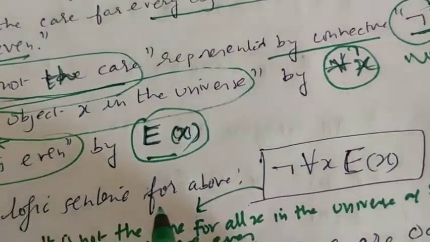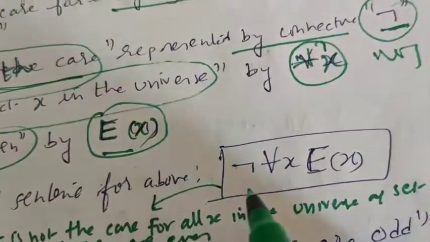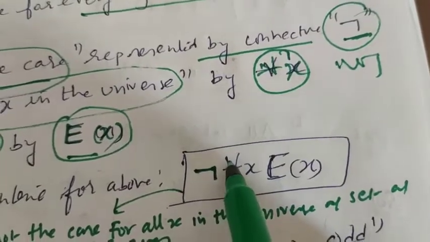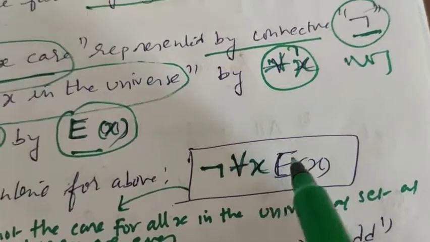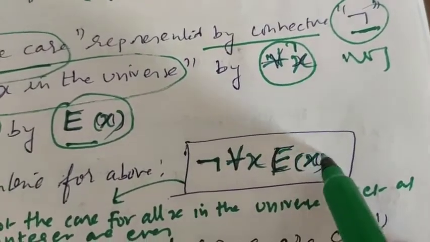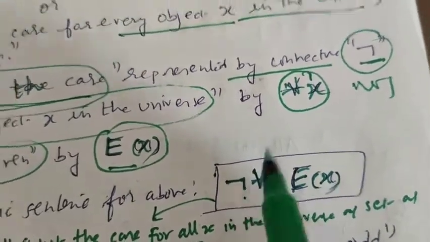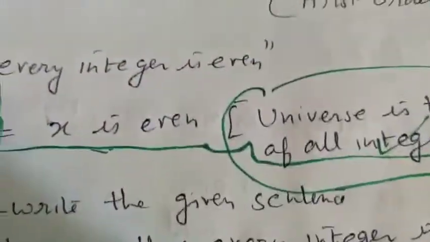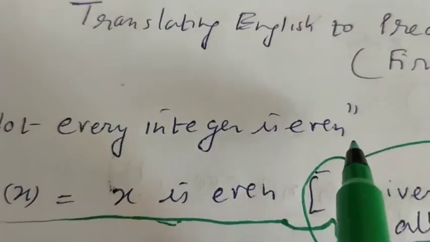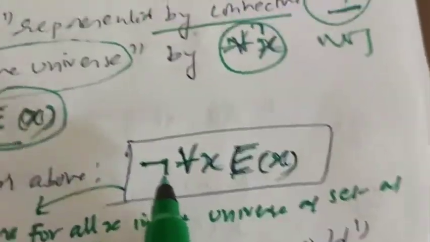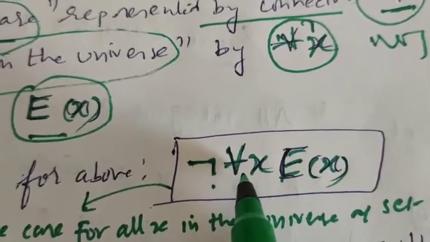So the predicate logic for the above statement is: not for all x E(x). It means not every integer is even.